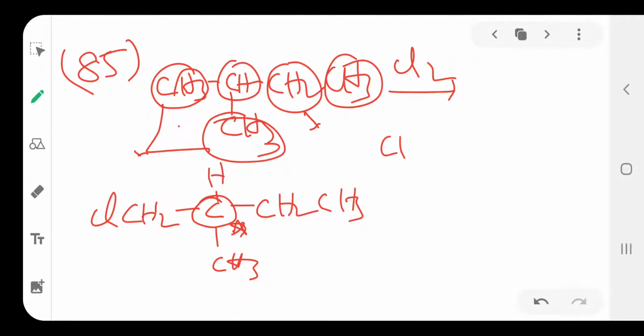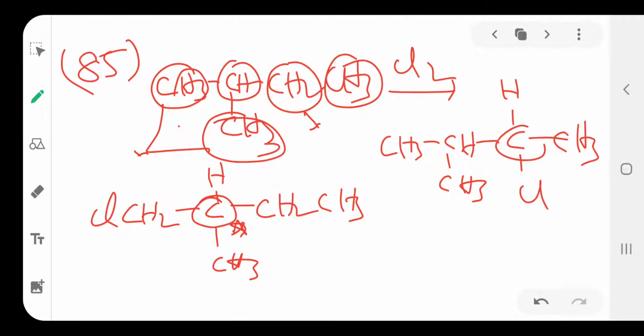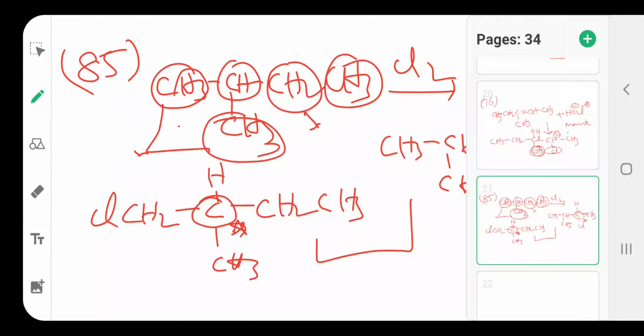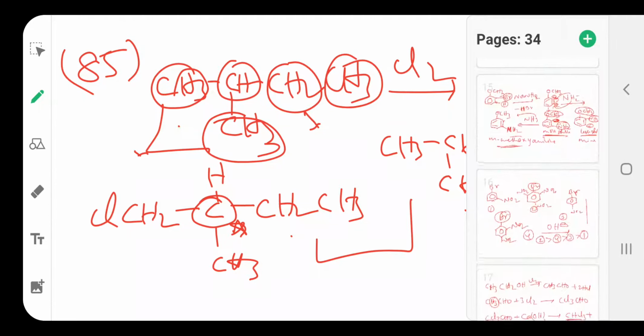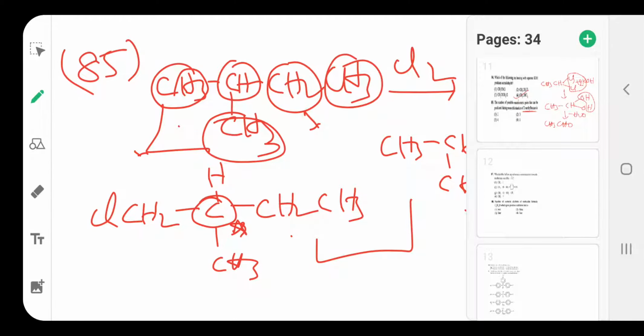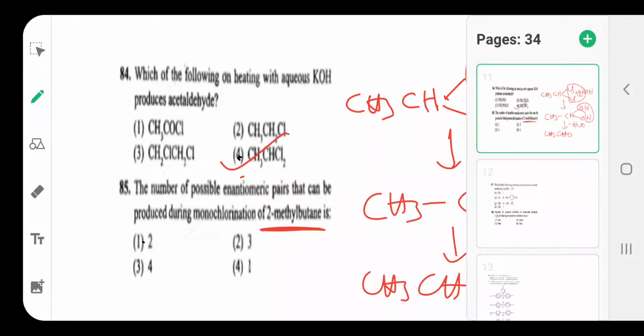Again this one, CH3, CH3, then CH, Cl, CH3. This is also a chiral carbon, and it also gives an enantiomeric pair. Total it gives two enantiomeric pairs, D and L form. This is also D and L form. Its mirror image is one pair, and this and its mirror image is another pair. Total two pairs will come. Understood? So here two pairs will come.